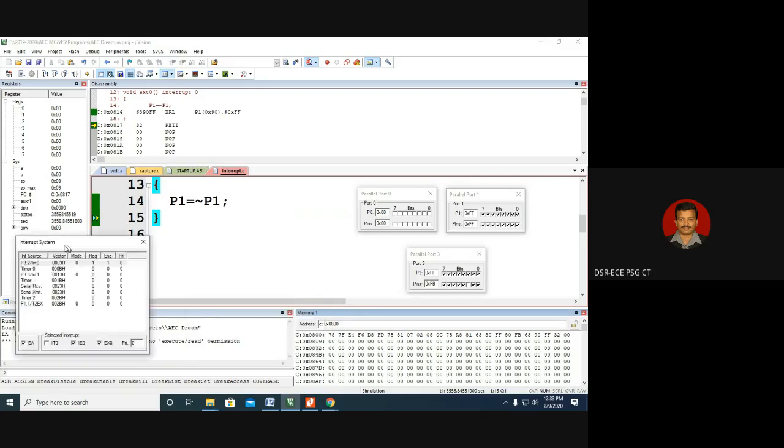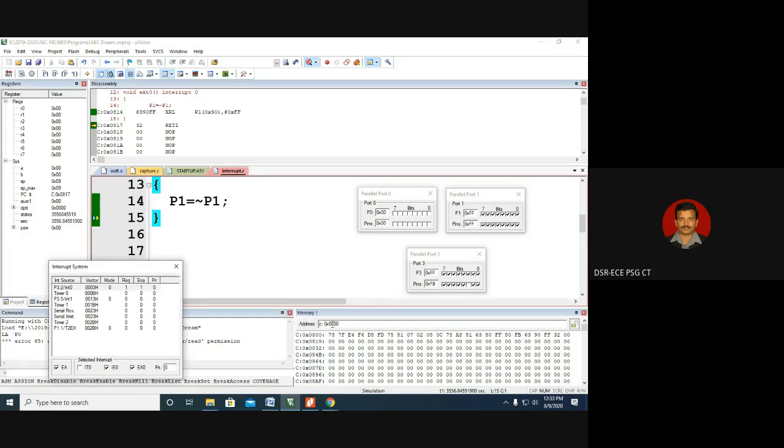There is a possibility for us to see the memory location. So this is code memory, and there is a possibility for us to see the data memory also by putting it as D colon 0x00, which will show the data memory. So in the data memory, the default stack pointer will be pointing to 07. Whenever the program execution jumps to the interrupt service routine, the stack pointer will be incremented and the return address will be stored.